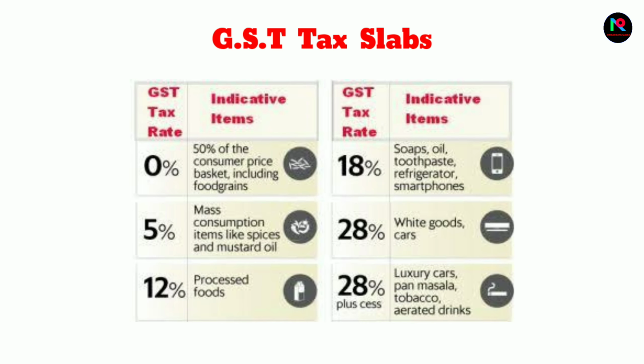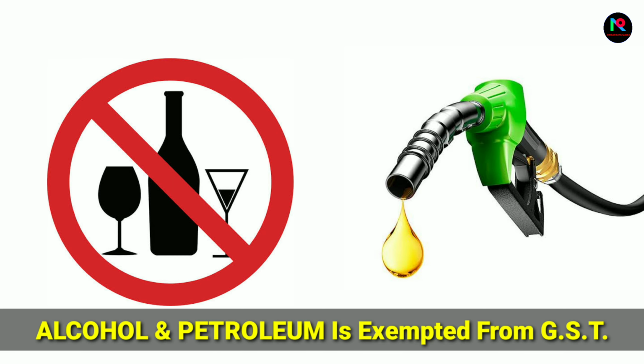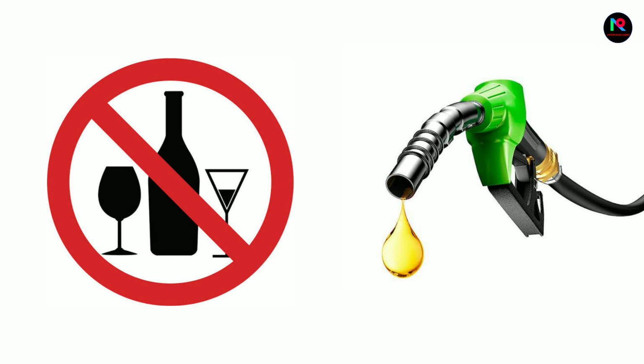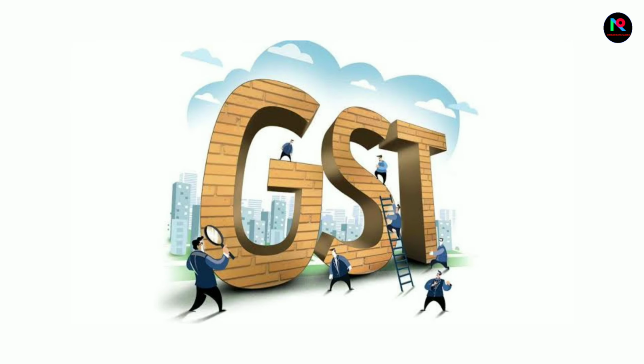GST tax rates are prepared in relevance to common people: 0% GST, 5% GST, 12% GST, 18% GST. And 28% GST is levied on luxury items. But the point to be noted here is that alcohol and petroleum are exempted from GST. That is, the central government will not share taxes of these items. This is because most of the state income and revenue is dependent on the sales of alcohol and petroleum. This is the reason why alcohol and petroleum rates differ in different states. However, a few controversies are also raised against GST.